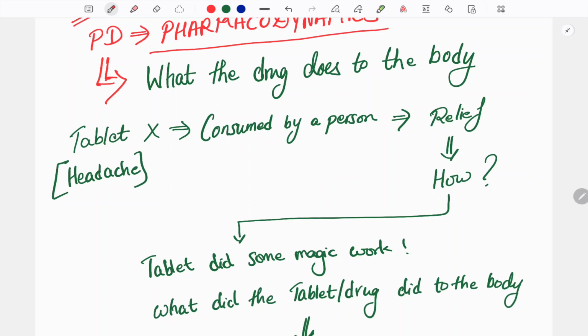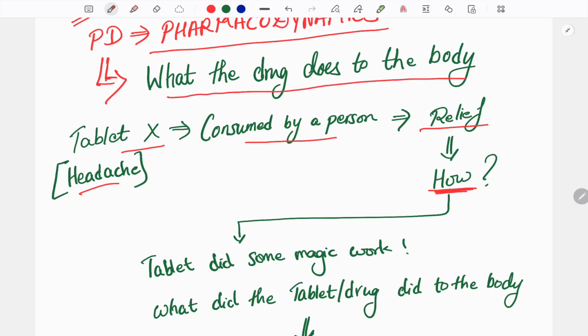Suppose a person is having a headache, so he's taking some tablet. After some time the headache is gone. The question arises: how, after consuming the tablet, is the headache gone? What did the tablet do to the person's body? That is what pharmacodynamics is: what the drug does to the body.